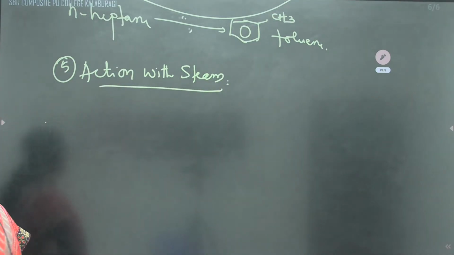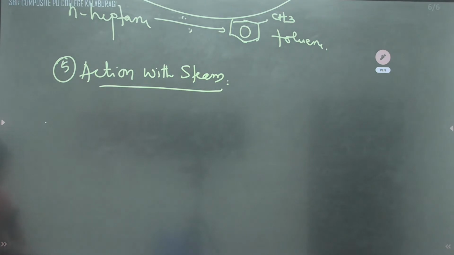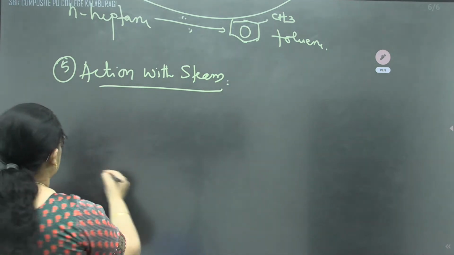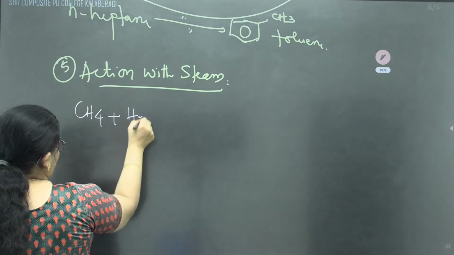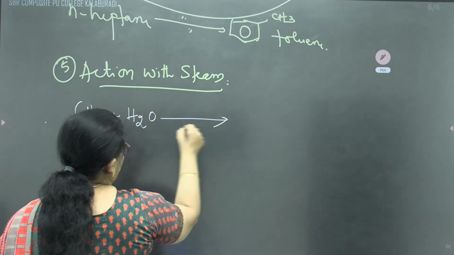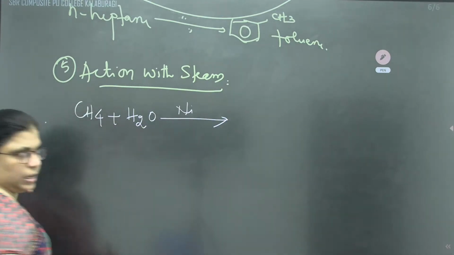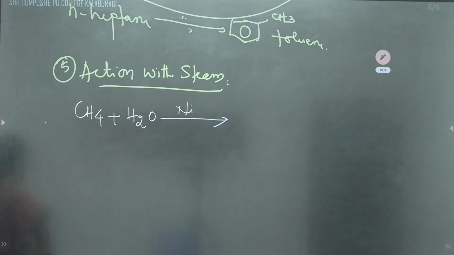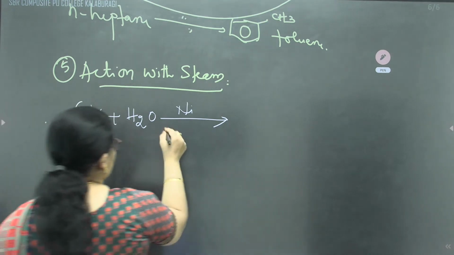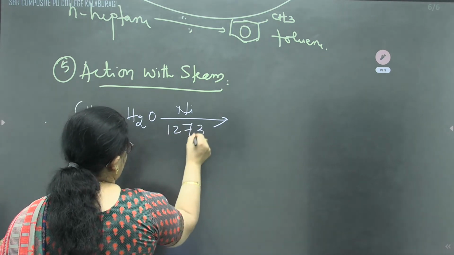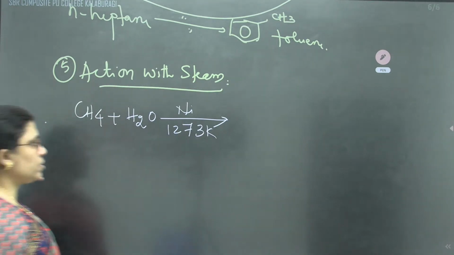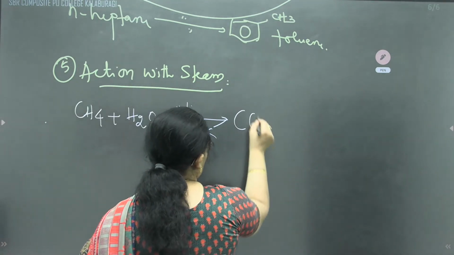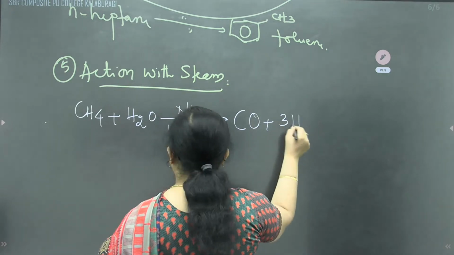When methane undergoes steam reaction in presence of nickel, methane with the steam, water vapors, in presence of catalyst, we'll use here, children, nickel at about 1273 Kelvin. At about 1273 Kelvin, it will produce the mixture of carbon monoxide and hydrogen.